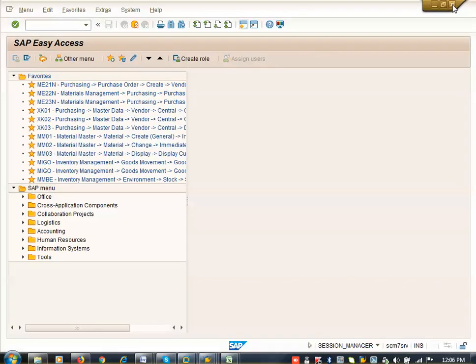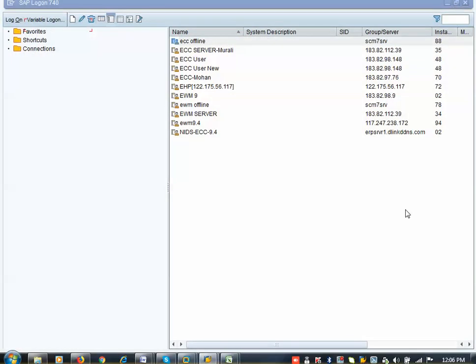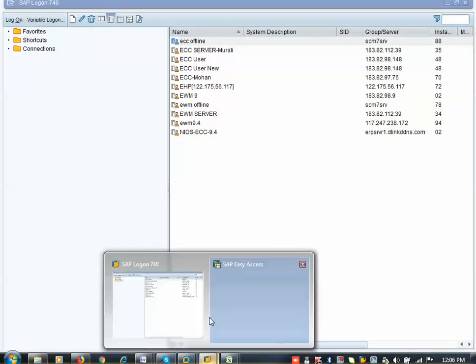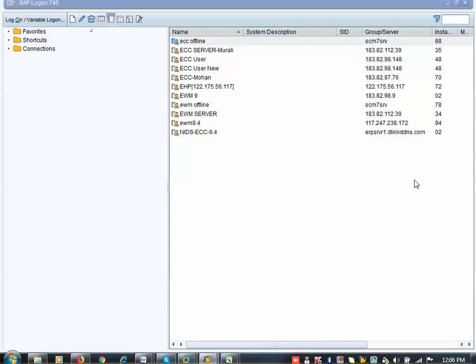Now if I want to close this window, the way I close Internet Explorer, I can close one by one here, like this. So I have closed all the windows here, and only one window is available. Now the same way if I want to log on here, click on log on, I can log on here.